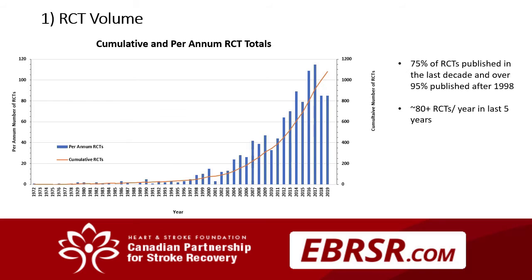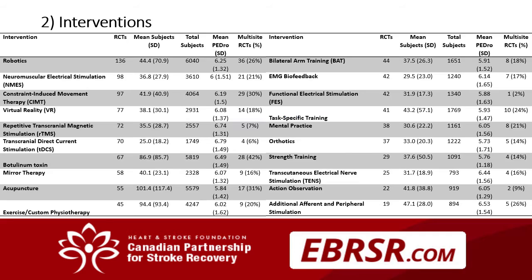This figure shows that over 75% of the RCTs in the literature base have been published in the last decade, with 80 or more RCTs being published in each of the last 5 years. The size of this evidence base and the rate at which it is continuing to grow is both impressive and encouraging for the field. Next, we categorized the RCTs by intervention type.